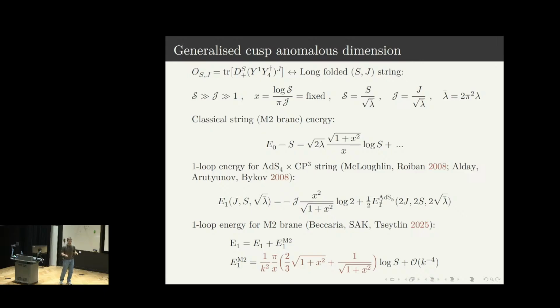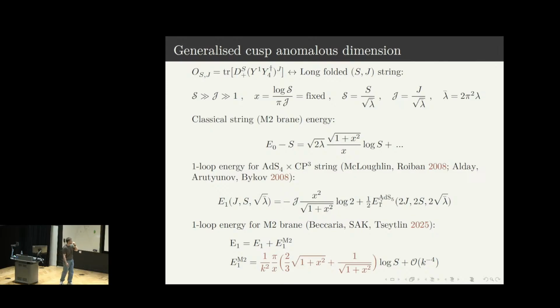A convenient limit one can consider is when one takes both spin and momentum to be large, but at the same time fixes the ratio of log S and J. In this case, the classical string or M2-brane energy can be written in this way, where there is extra dependence on this parameter x appearing.